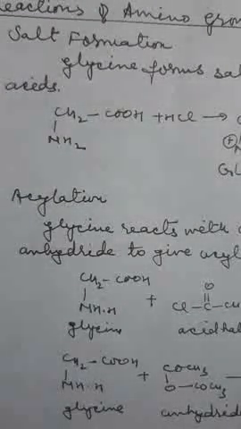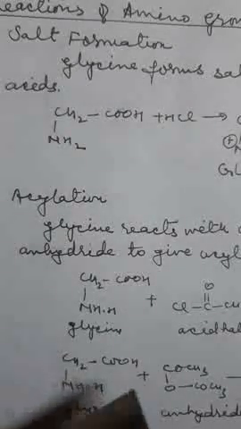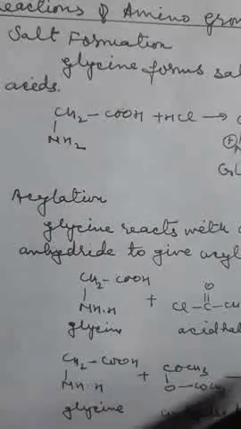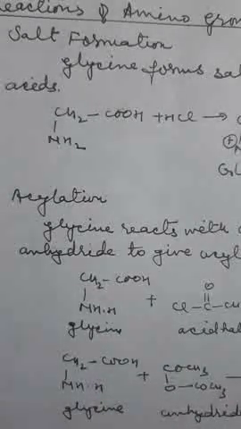Another reaction is acetylation. Glycine reacts with an acid halide or anhydride to give acyl derivatives. In this reaction, glycine reacts with acid halides and forms acetylglycine.